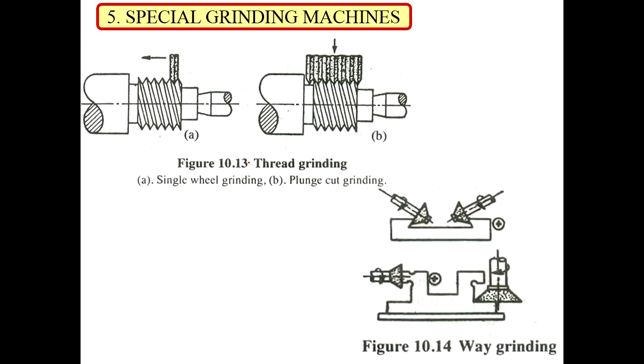Then we have way grinding. Way grinding is nothing but grinding of guideways. The guideways of the machine can be ground with the help of this grinding, so that's why it is called way grinding. You can see the axis is adjusted in such a way that the grinding gets automatically adjusted to the guideways, and you can grind the guideways of the machine very easily.